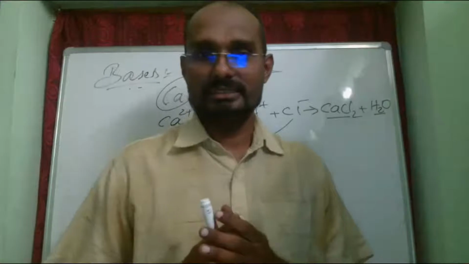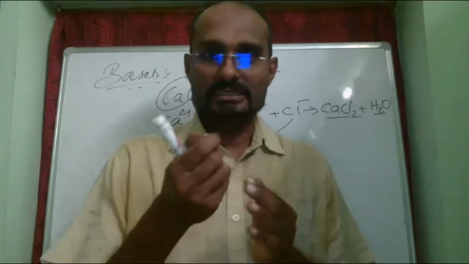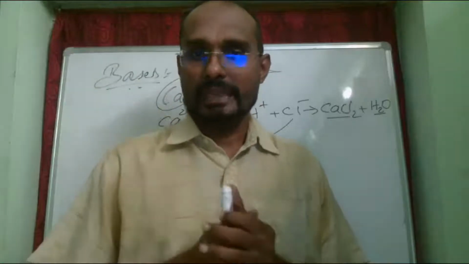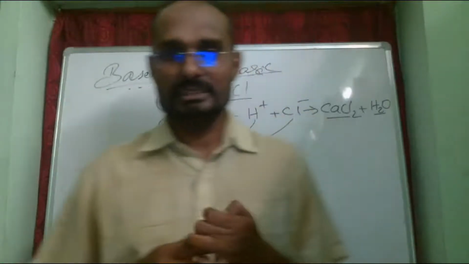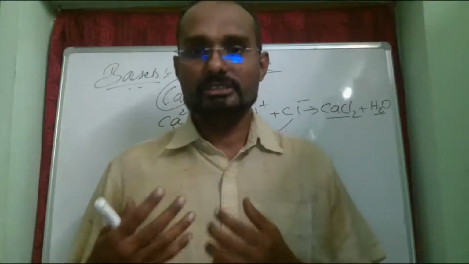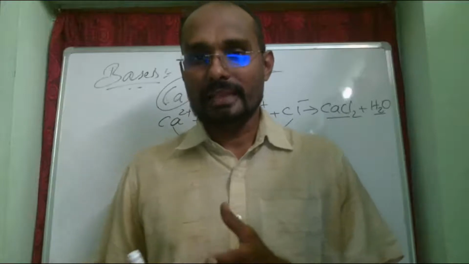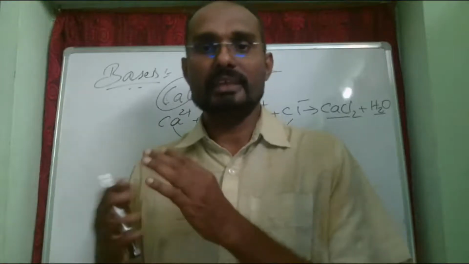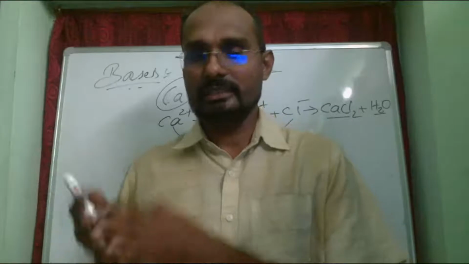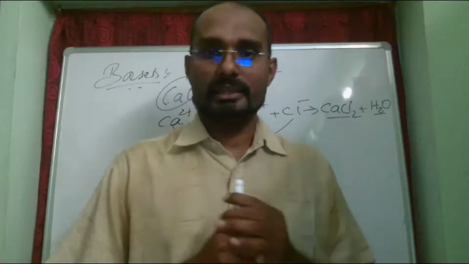Lemon juice has citric acid, and the sting of an ant has formic acid. These acids which come from living organisms, we call organic acids. On the other hand, we have mineral acids, which are manufactured industrially, like HCl, HNO3, H2SO4. These all come under mineral acids.